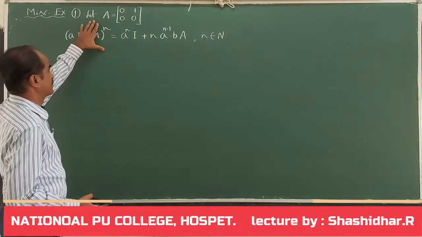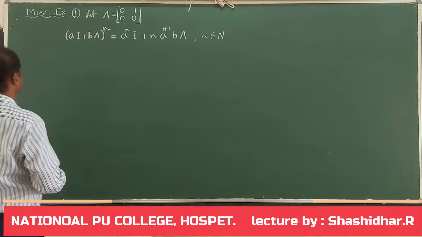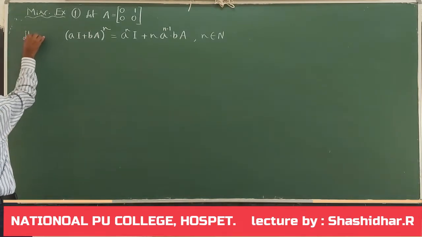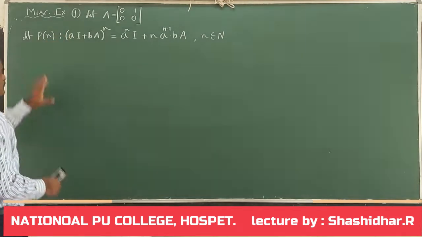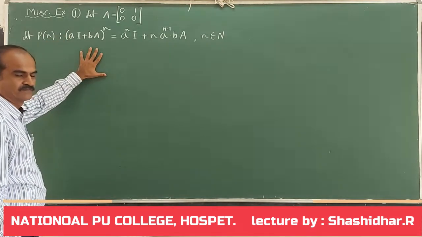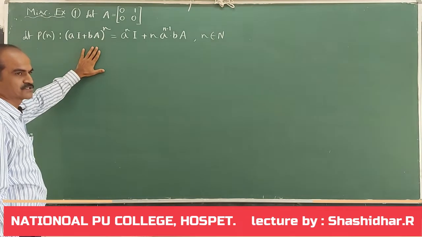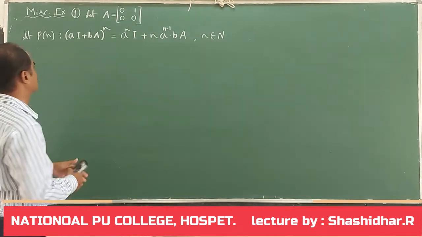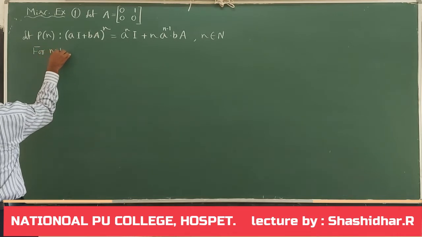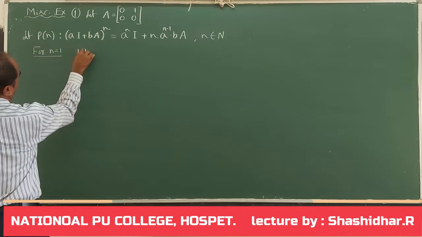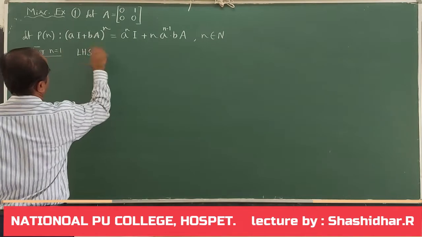So, this is the given matrix, this is the given statement. Let me write that statement as Pn, the statement involving n. In the first stage, I have to show that this result is true for n equal to 1. So, I take n equal to 1. What is the LHS part of this statement?